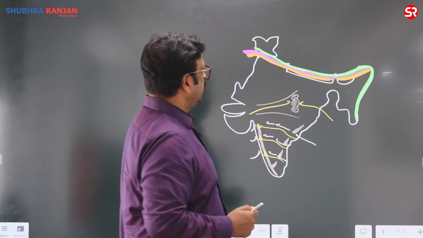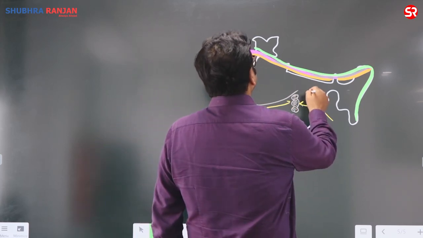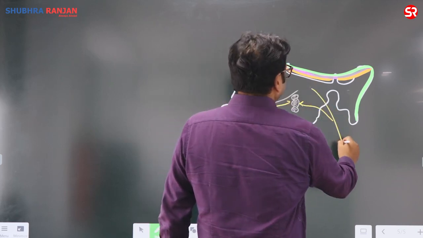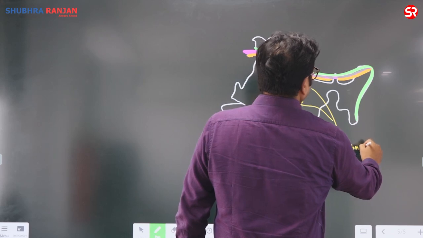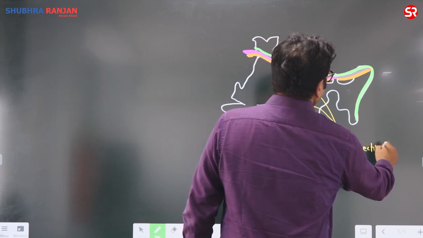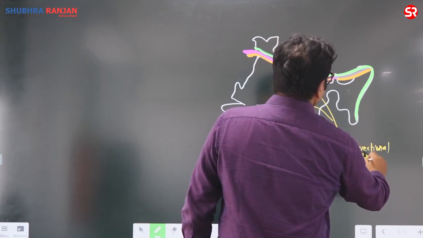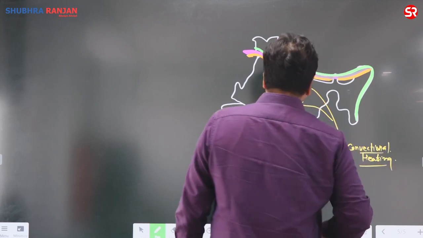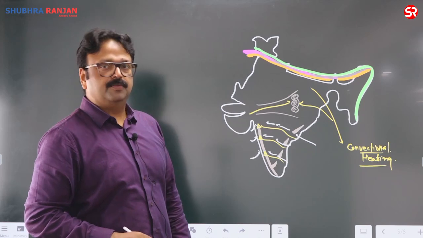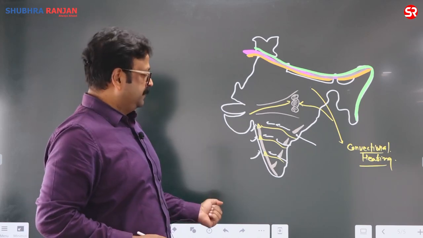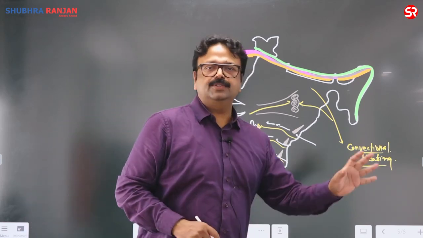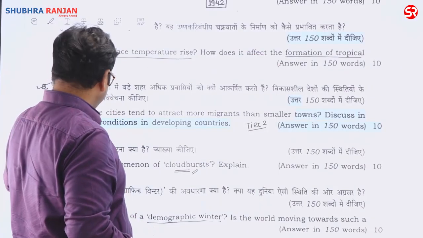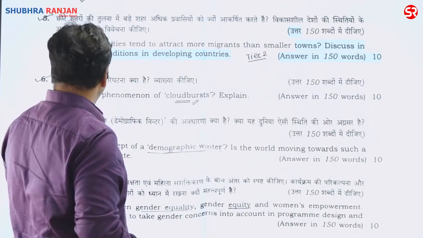Not only this, sometimes you'll find cloud burst taking place in the Ganga plain, and this cloud burst is due to convectional rainfall, convectional heating followed by rainfall. So convectional heating and rainfall is also responsible for the cloud burst phenomena. So cloud burst phenomena and its impact, in the class also we have discussed in detail. I hope you understand and you are going to write what is the phenomena of cloud burst.